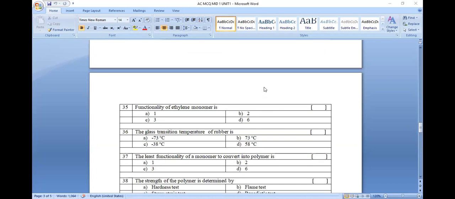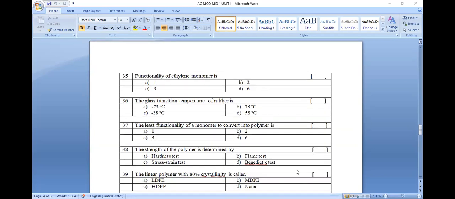Question number 35. What is the functionality of ethylene? I will tell you functionality. Ethylene is CH2 double bond CH2. Ethylene gives rise to polythene, right? When ethylene gives rise to polythene, the double bond is converted to a single bond: CH2 double bond CH2 is converted to CH2 single bond CH2, followed by further CH2 units.